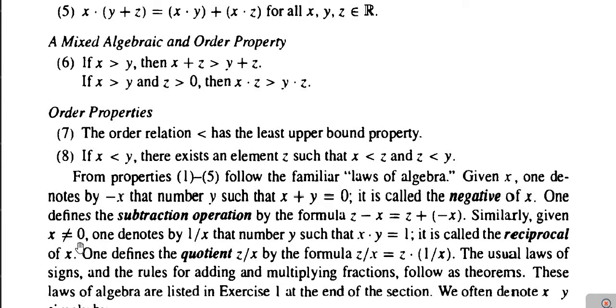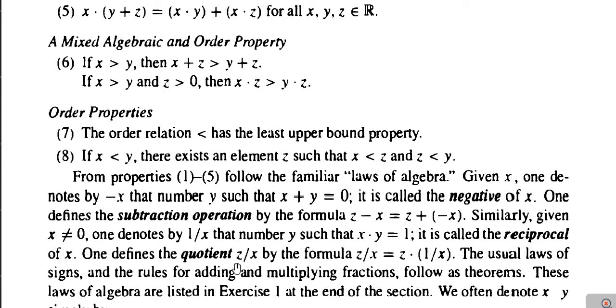Similarly, if x is not equal to 0, if x is a non-zero element of R, then we denote the multiplicative inverse of x by the symbol 1 by x. Okay, the multiplicative inverse of x is denoted by 1 by x, provided that x must not be equal to 0, and that number y such that x into y is equal to 1, then obviously y is nothing but 1 by x, and it is called the reciprocal of x, the multiplicative inverse of x, or the reciprocal of x.